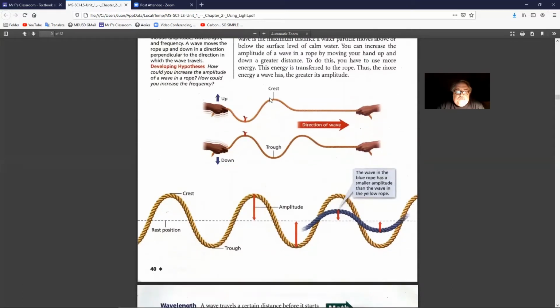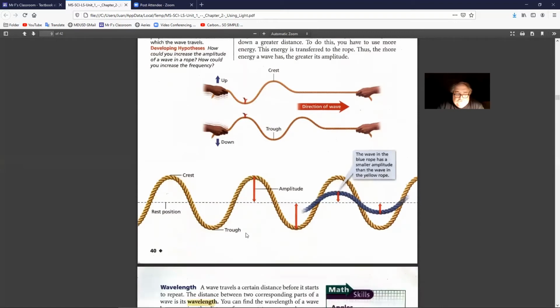Up, crest, the direction of the wave. Down, and trough. The wave in the blue rope has a smaller amplitude than the wave in the yellow rope. Amplitude means the distance between the height of the wave and the rest position, which is the dotted line. The trough is the distance below the rest position, and the crest is the position highest above the rest position.